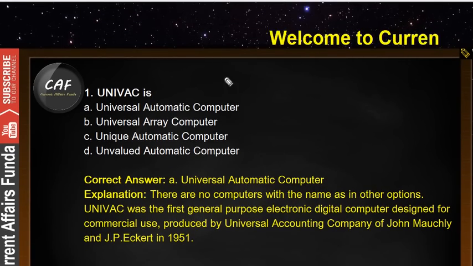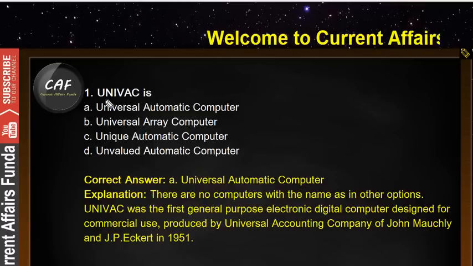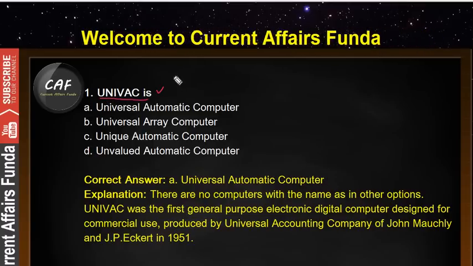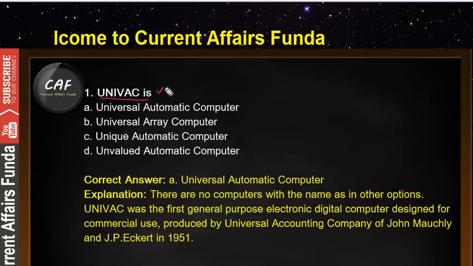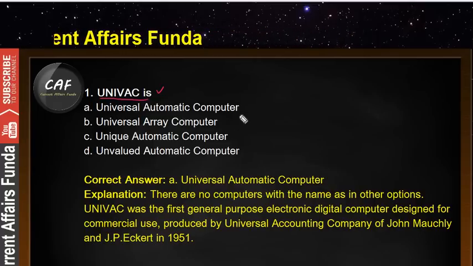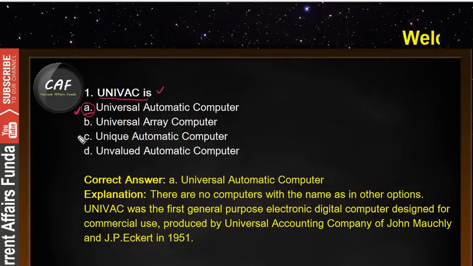Guys, first question: UNIVAC. What is the abbreviation of UNIVAC? UNIVAC means Universal Automatic Computer. This is the right option, that is A. I'll circle this one.